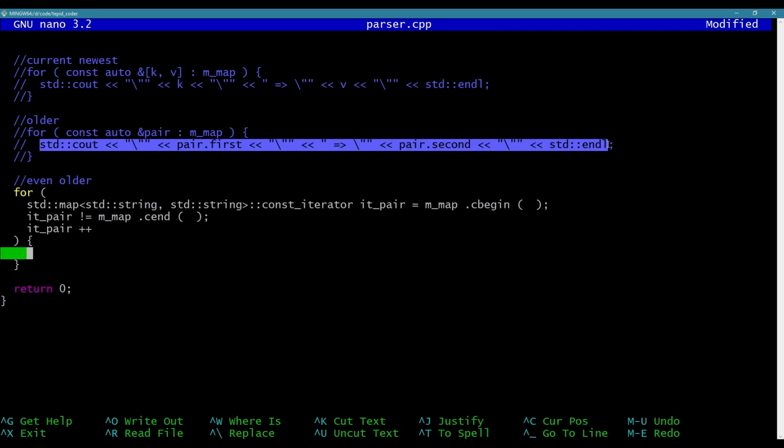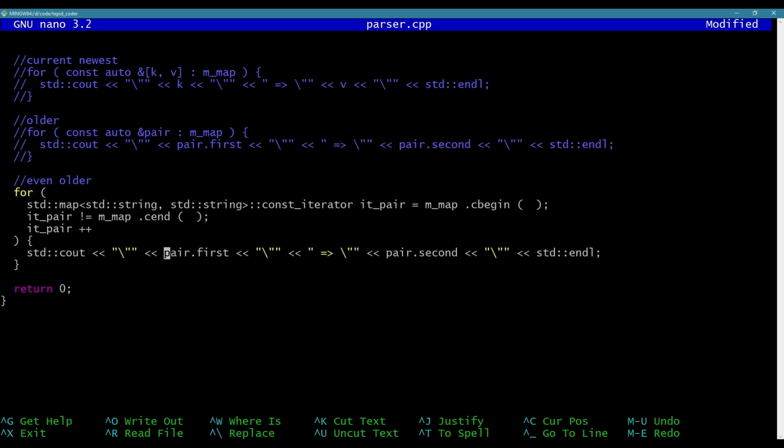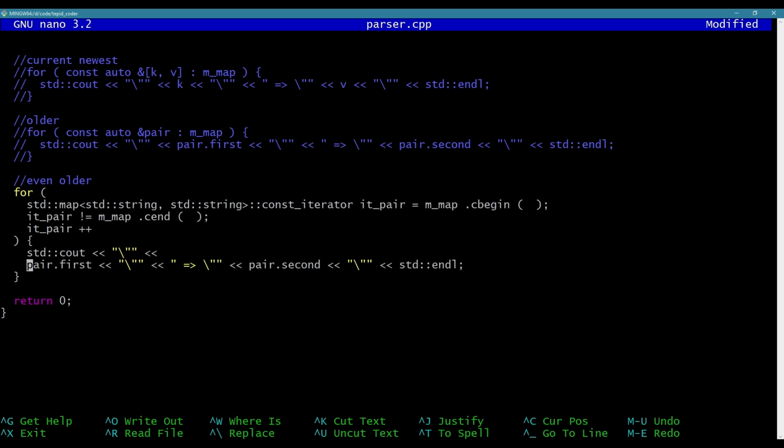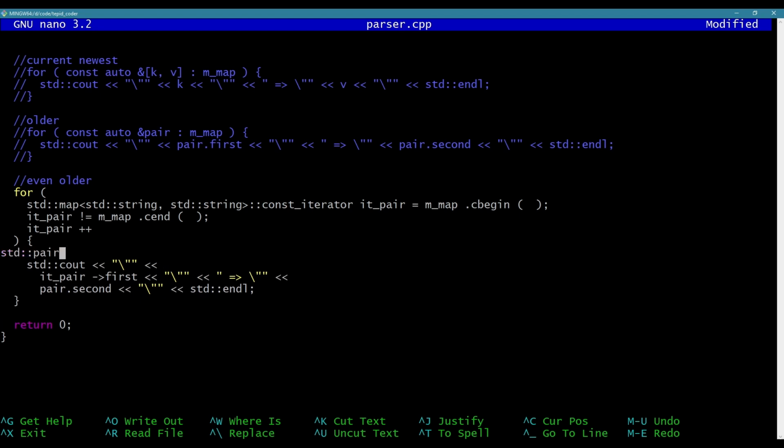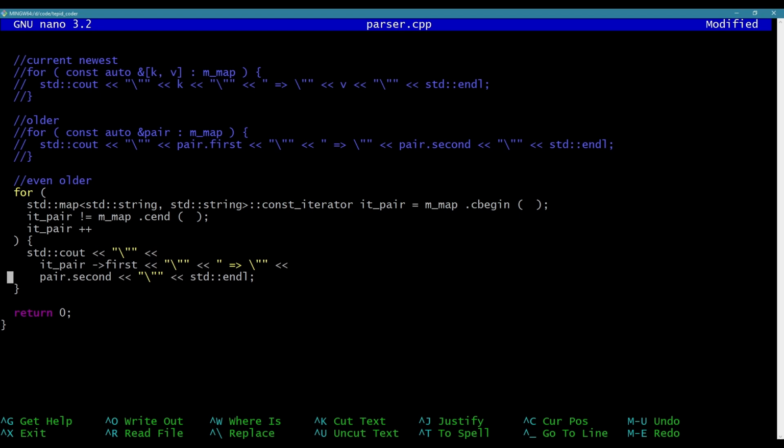This is going to be a little bit ugly, but we're going to do it. So what I'm going to say here is, after I have that quote, I'm going to go down here, I'm going to say it pair, and you're going to do arrow first. If I just do dot, it's giving me properties of the iterator object, which I don't want. That's not helpful to me. If I do arrow, I can actually access the properties of the underlying pair, which would be a standard pair of whatever's in the map, standard string and standard string, right? And the pair has properties like first, and it has second. So that's what I'm doing here. First and second. Okay.